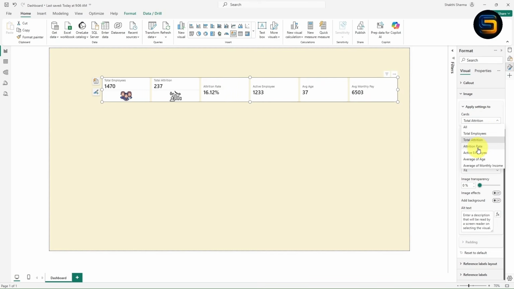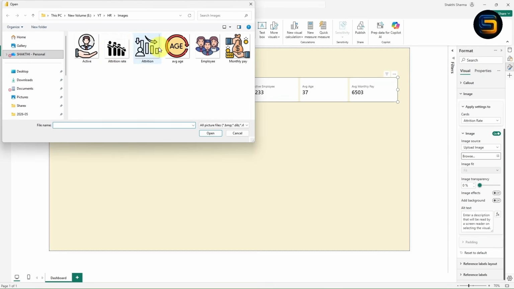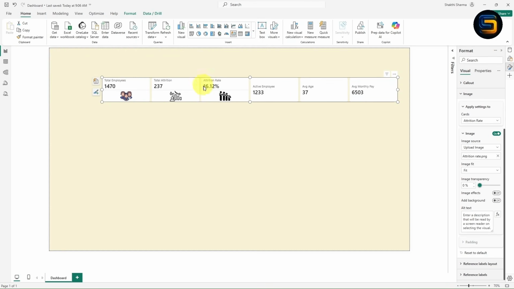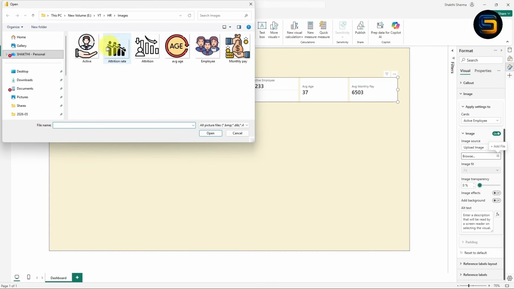In the same way, you need to repeat for all the KPIs. I will click on attrition rate, turn on the image, browse the image. Now the attrition rate image is this one. Just click on open. Now you will get the attrition image. In the same way, repeat for active employee on the image. Just browse the image. Active employee image is this one. Just click on open.